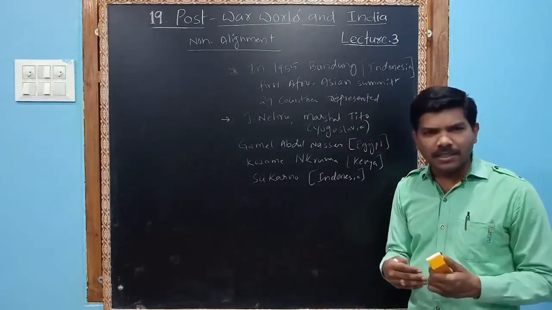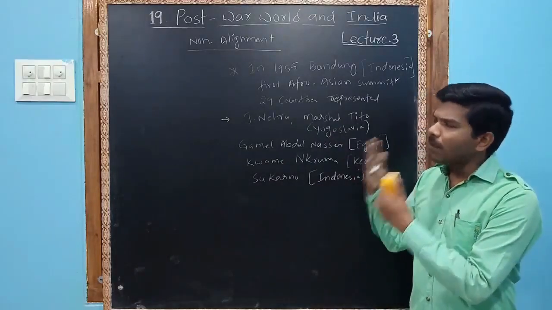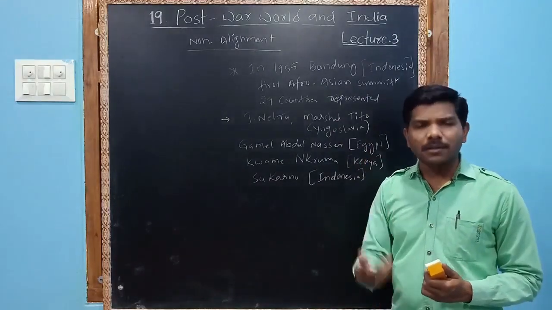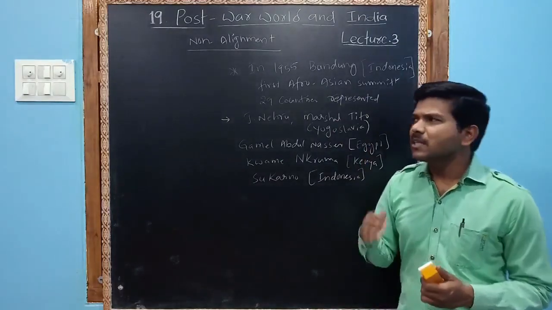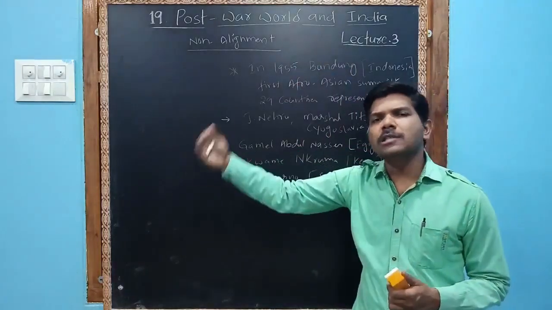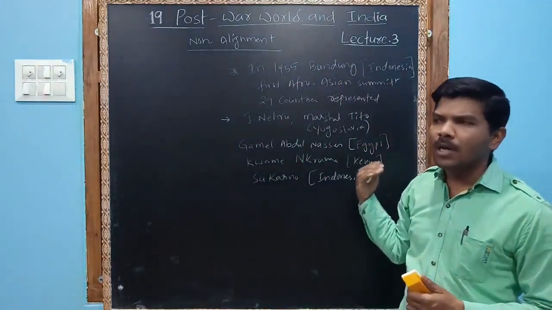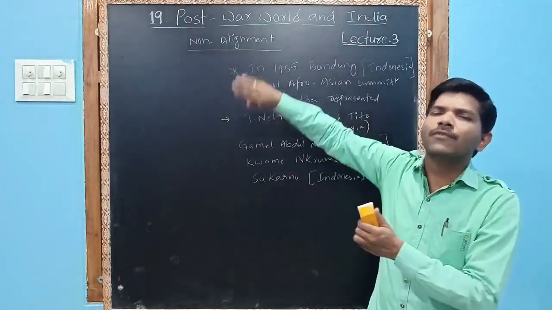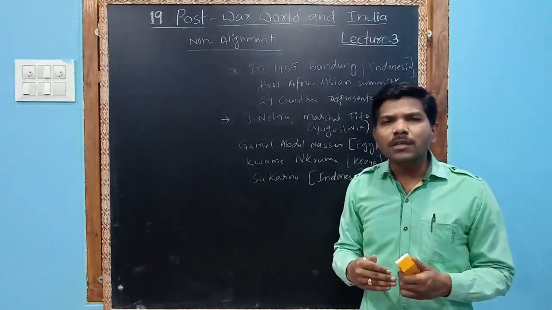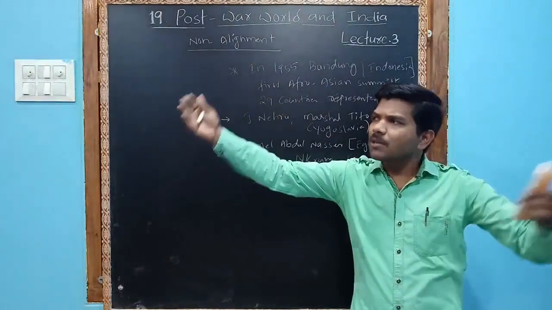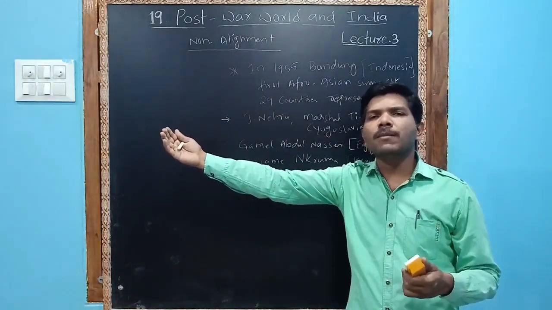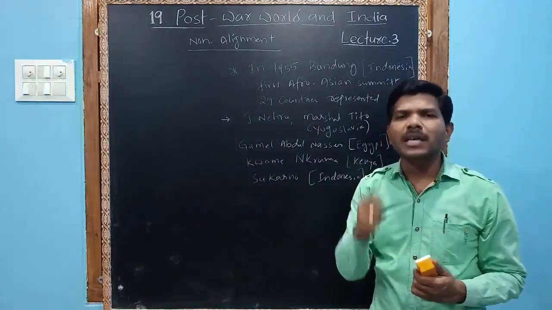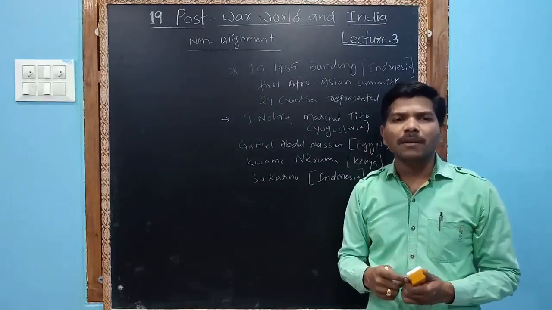These people met at the Bandung summit and started discussion about a non-alignment group, because they did not want to join the USA bloc, nor the USSR bloc. They wanted to remain isolated, meaning not far from both blocs. They wanted help from the USA bloc, and they also wanted to maintain the same friendship with the USSR bloc. That is the concept of non-alignment.